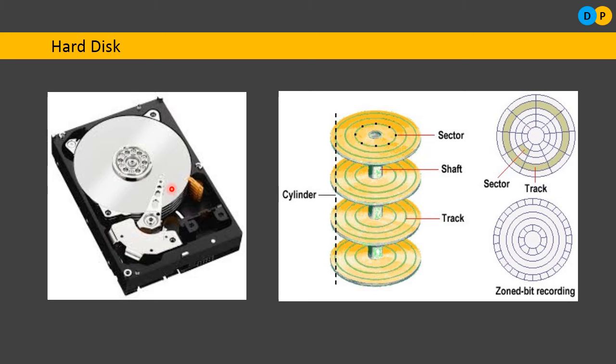Nothing but I need to bring the complete sector to the place of the read-write head. So, it will take time. That time is referred to as latency time. What is latency time? Time waiting for the sector to come around to the read-write head is called latency time.